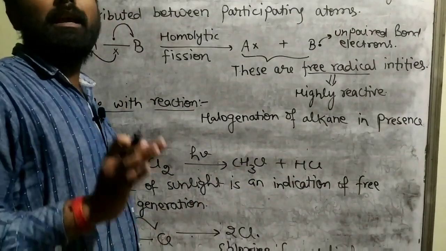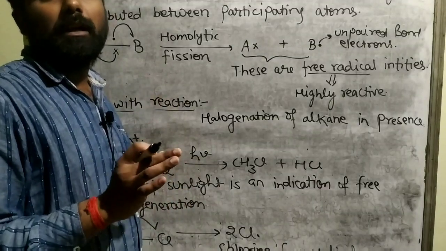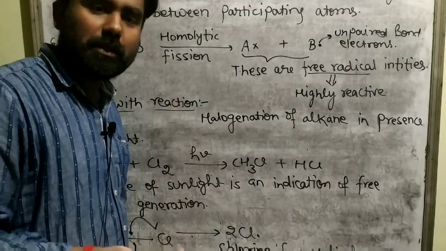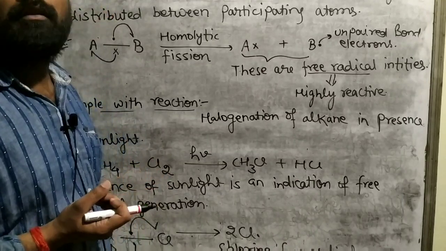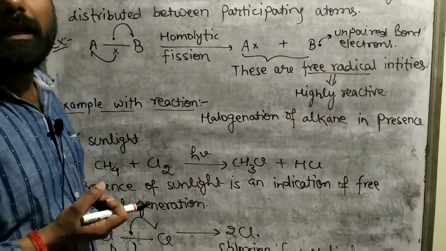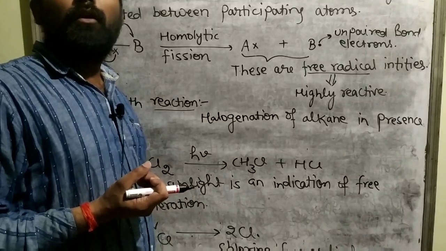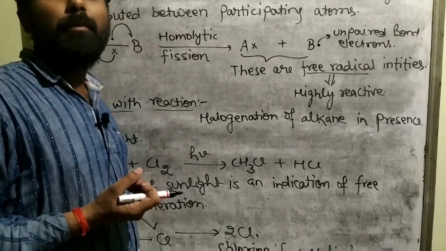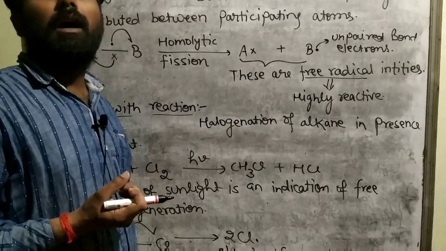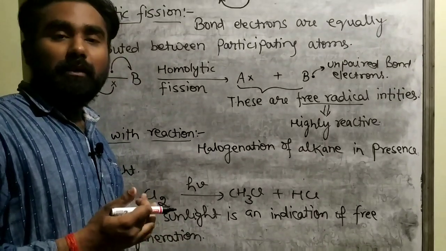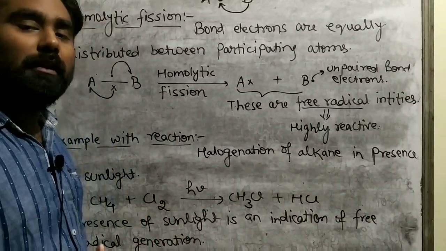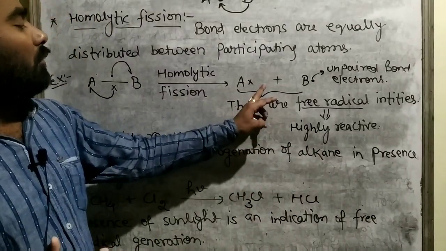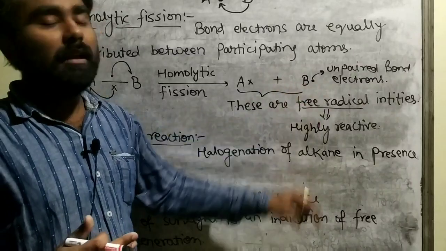If in any reaction sunlight is present and some other factors are also in favor, like some solvent must be there, or presence of peroxide. If any type of peroxide, benzoyl peroxide, hydrogen peroxide, this type of compound is present in the reaction, then also free radical generation is favored.